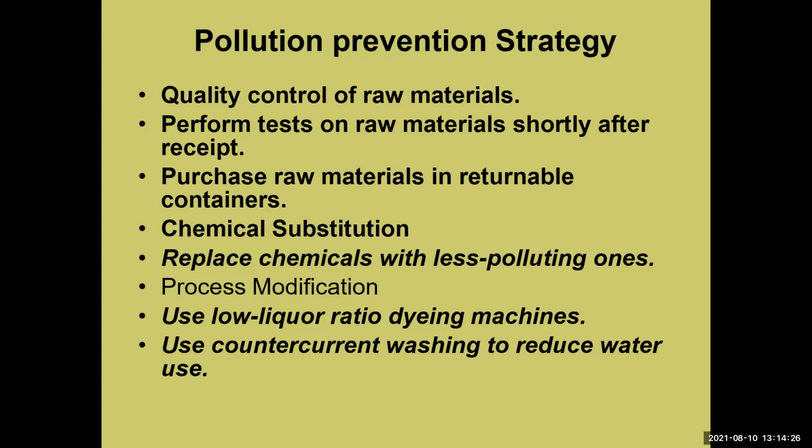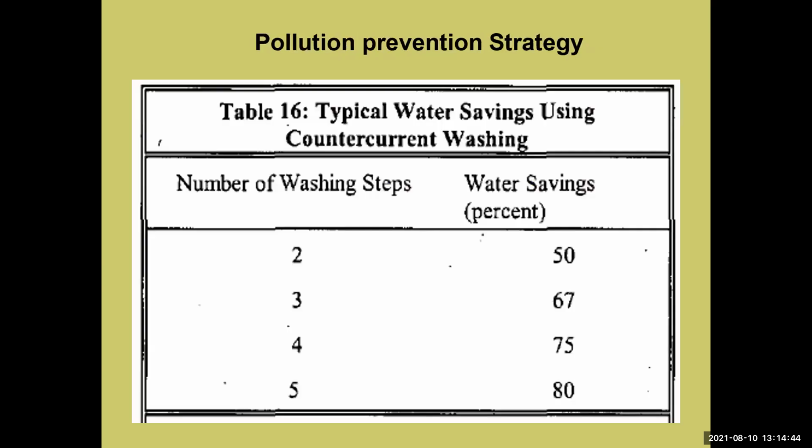Quality control of raw material: perform tests on raw materials shortly after receipt, and process raw material in returnable containers. Chemical substitutions replace chemicals with less polluting ones. Process modification: use low liquor ratio dyeing machines. Use counter current washing to reduce the water use. So this is the pollution prevention strategy.